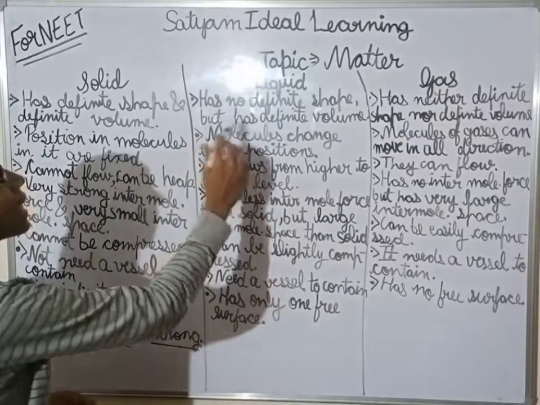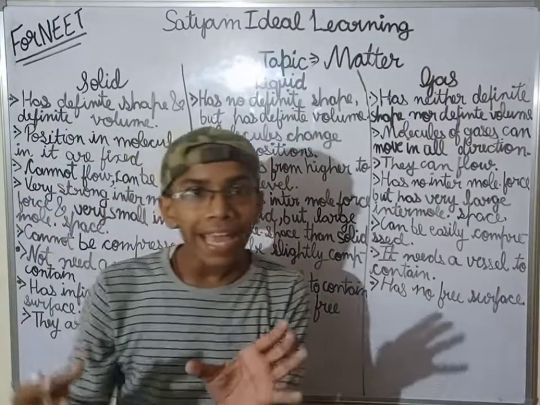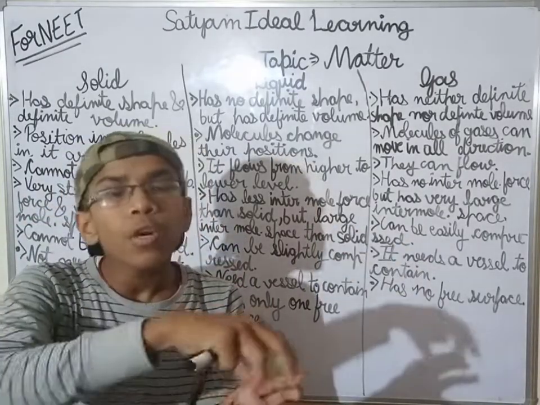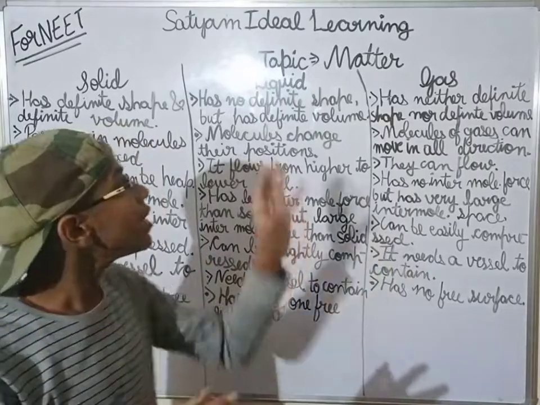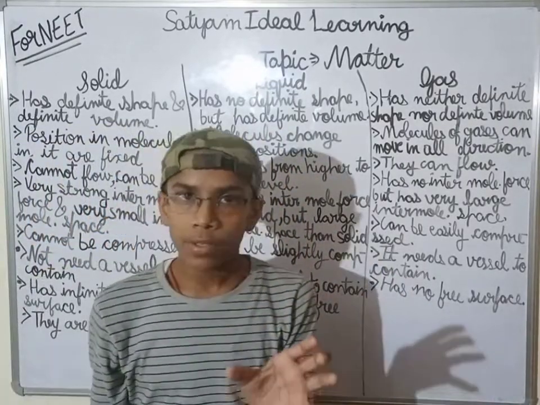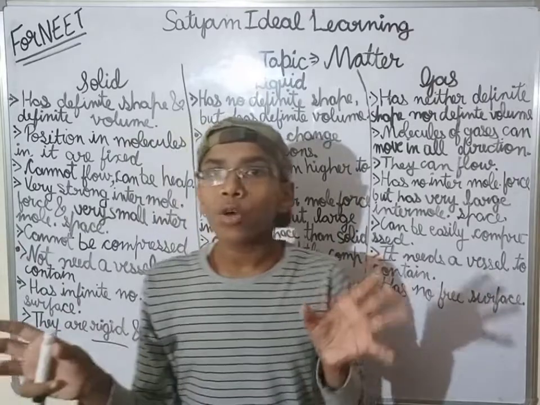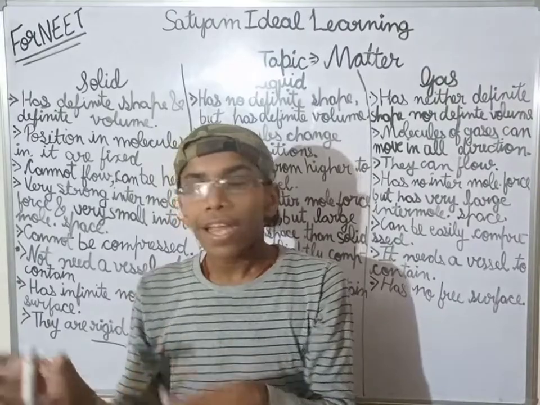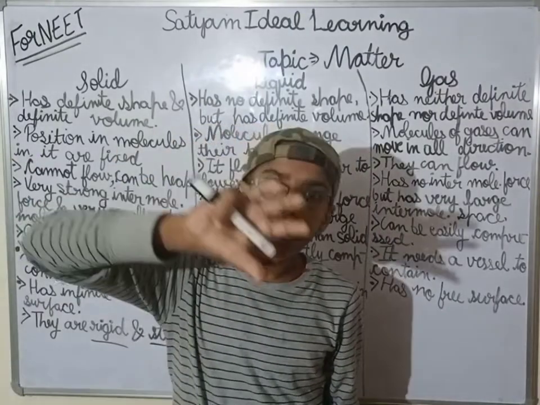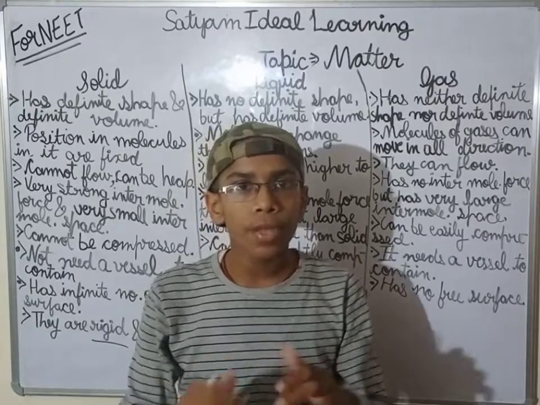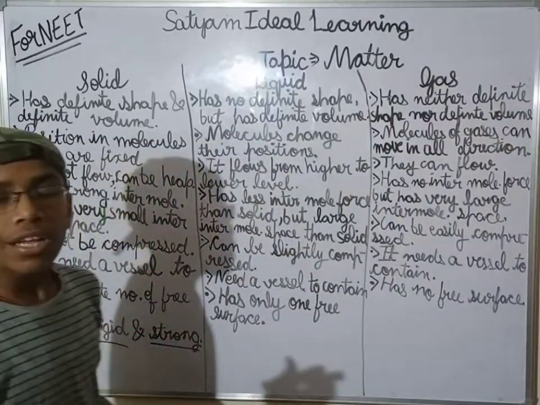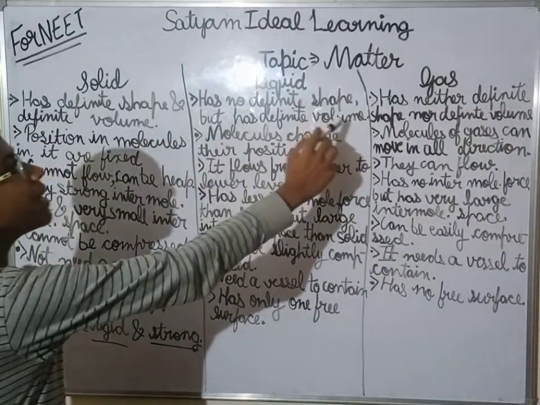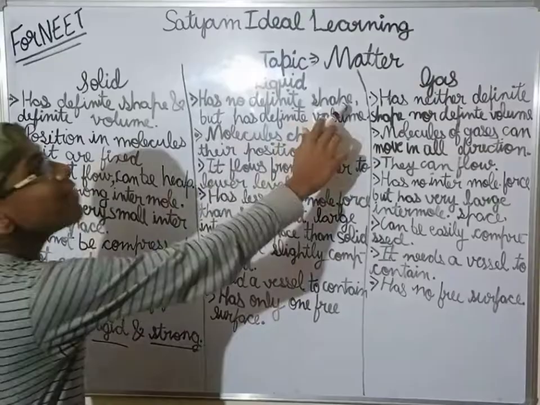Clear? But it has definite volume, because when a container is placed and we pour liquid into it, it can hold it. That is why they have a definite volume. When you take a beaker with 50 ml of water and pour it into a conical flask and then measure the quantity of water, you will get 50 ml only. Clear? So it has definite volume but no definite shape.